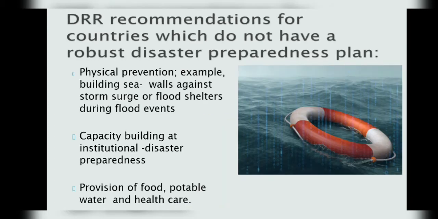So, DRR recommendations for countries which do not have a robust disaster preparedness plan: policy planning and capacity building in disaster management; physical prevention, for example, building sea walls against storm surges or flood shelters during flood events; capacity building at institutional and systematic level in disaster preparedness; and continued provision of food, potable water and health care for the affected communities.